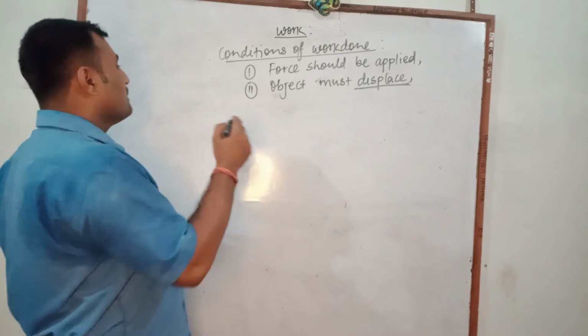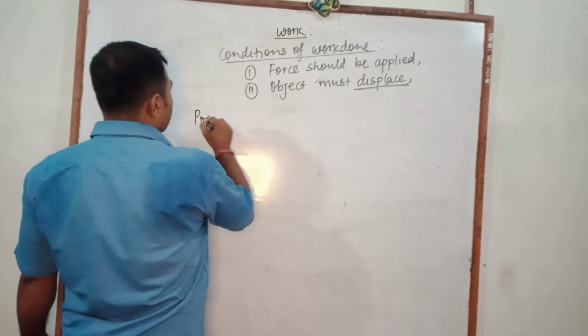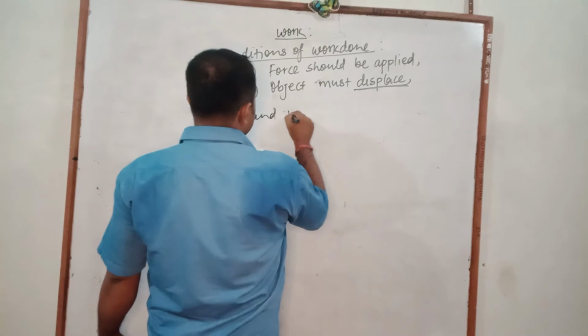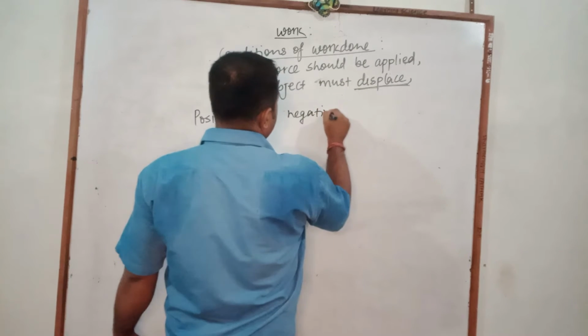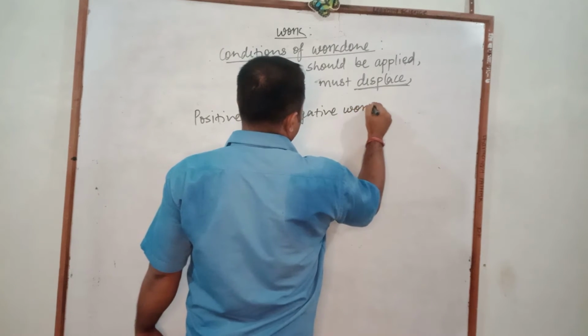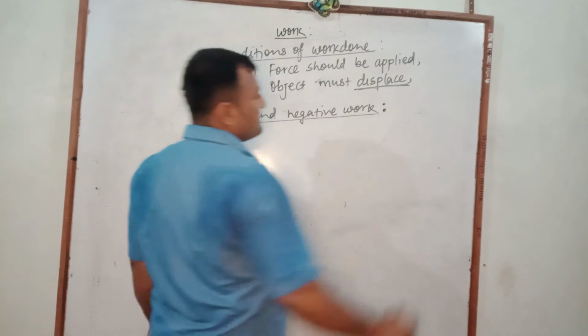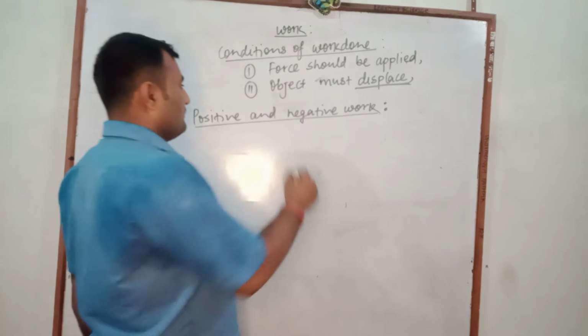In this way we call it positive and negative work, on the basis of the direction of displacement produced.